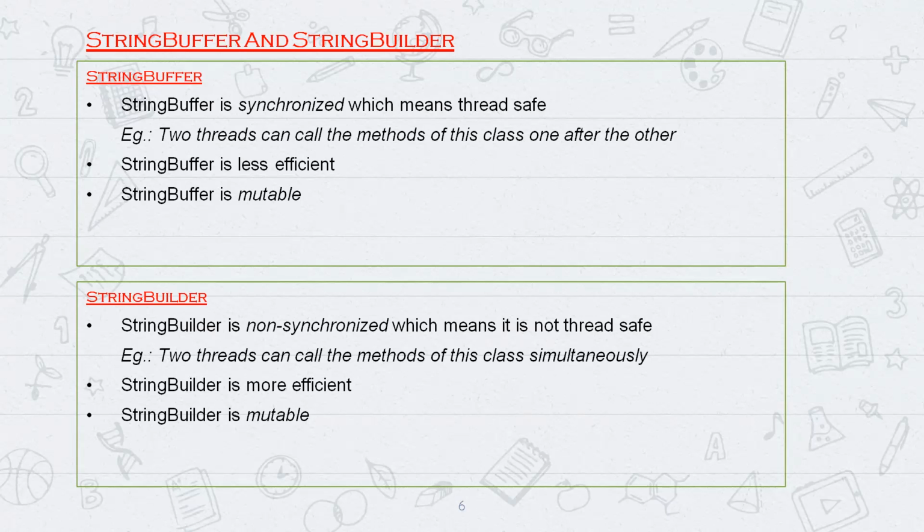We have the string class already, which is final, so it is immutable. Some developers felt a situation where they want the value of the string to be changed, meaning the value stored in the object reference can be changed. So they wanted some mutable classes, where the value can be changed.